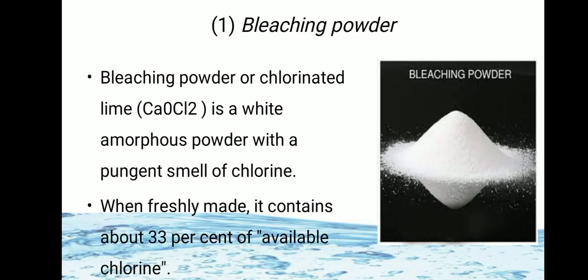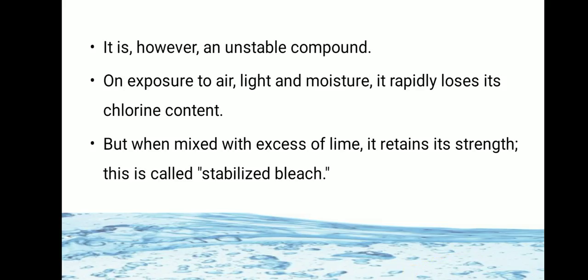Bleaching powder is also called chlorinated lime. It is an amorphous white powder with a pungent smell of chlorine. When it is freshly made, it has 33% available chlorine. As it is a very unstable compound, on exposure to air, light, and moisture, it rapidly loses its chlorine content. But when it is mixed with excess of lime, it retains its strength and is called stabilized bleach.